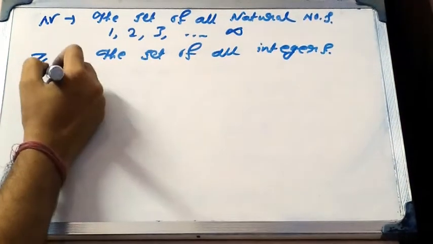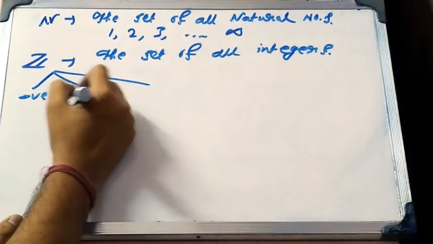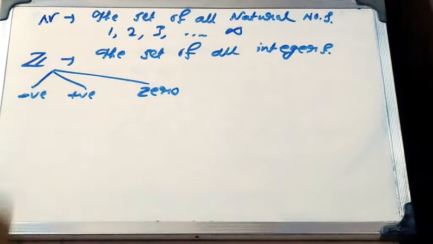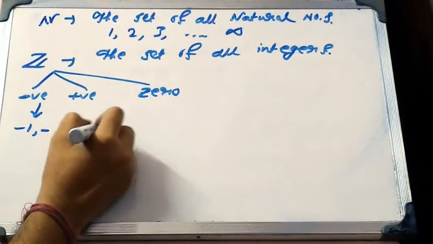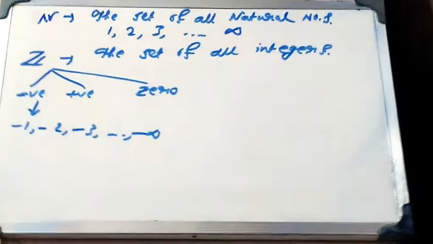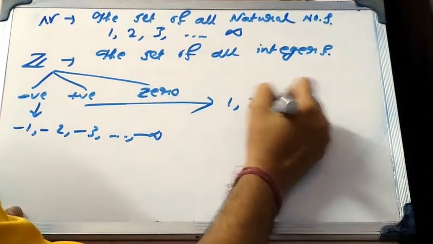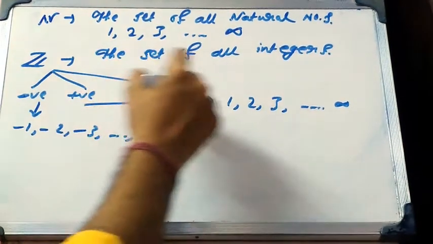Integers have three parts. First one is negative, second one is positive, and third one is 0. So the negative part means -1, -2, -3 up to -infinity. The positive part means +1, +2, +3 up to +infinity. And the third one is 0.